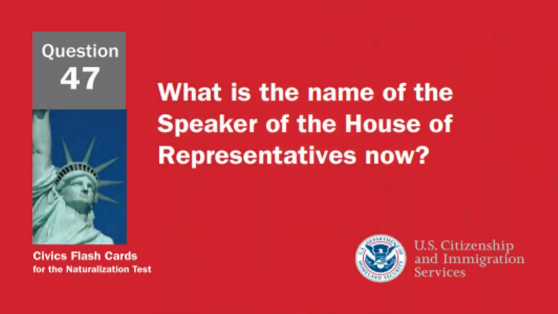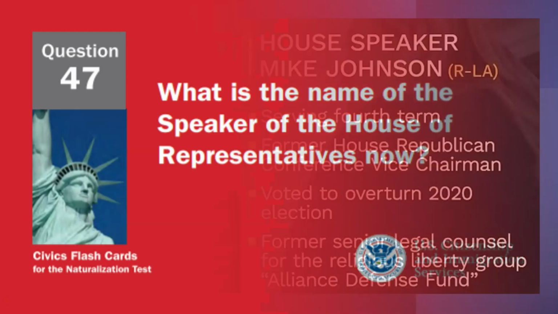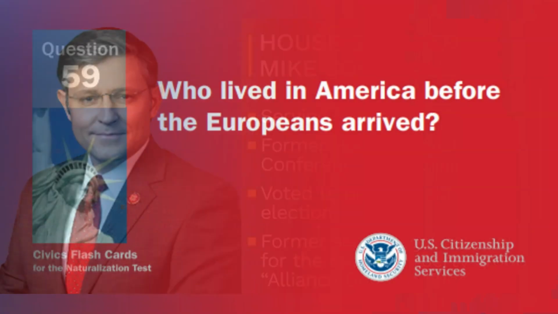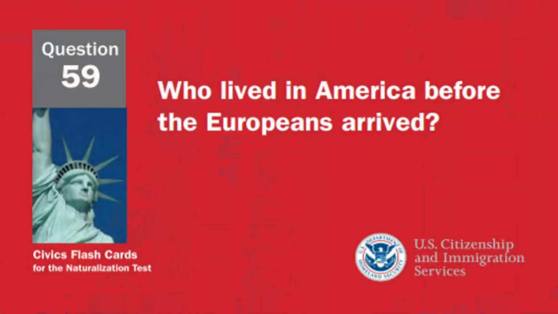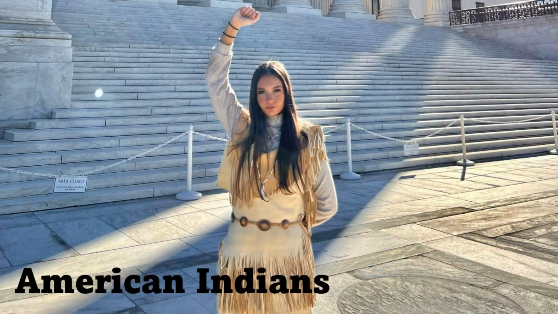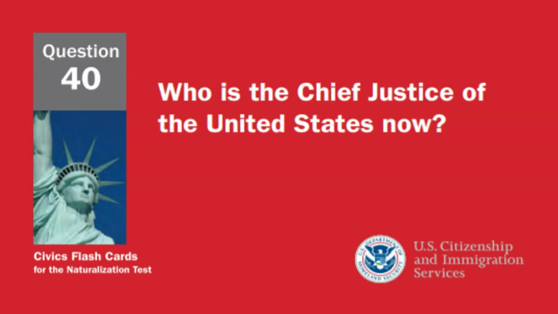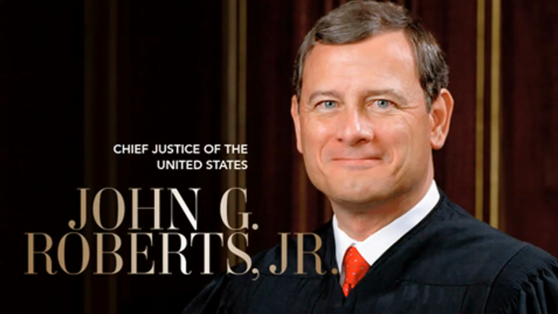What is the name of the Speaker of the House of Representatives now? Mike Johnson. Who lived in America before the Europeans arrived? American Indians. Who is the Chief Justice of the United States now? John Roberts.